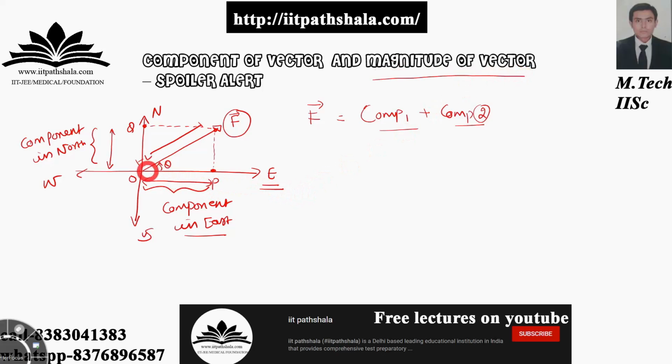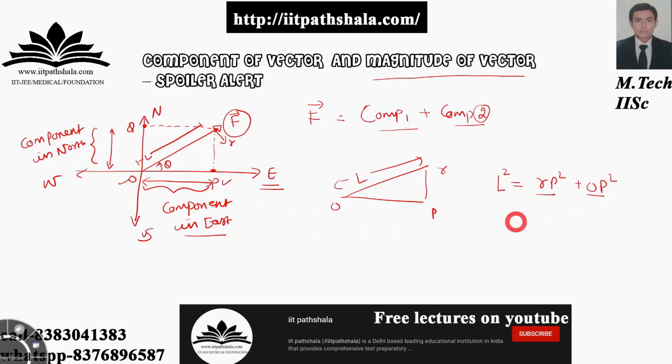If you apply the Pythagoras theorem to this triangle OPR, let us say that this point is R, then the length of the vector squared is equal to RP squared plus OP squared, where RP and OP are the appropriate components.